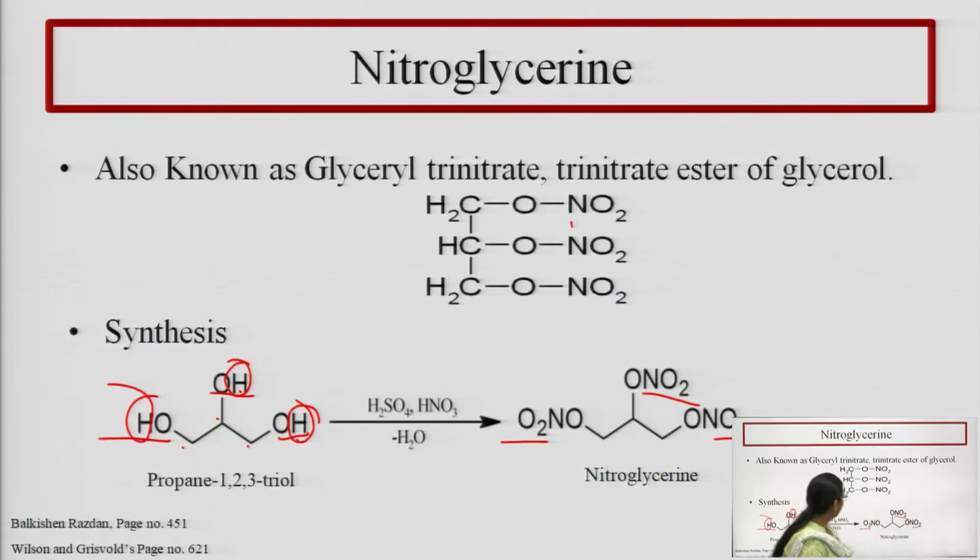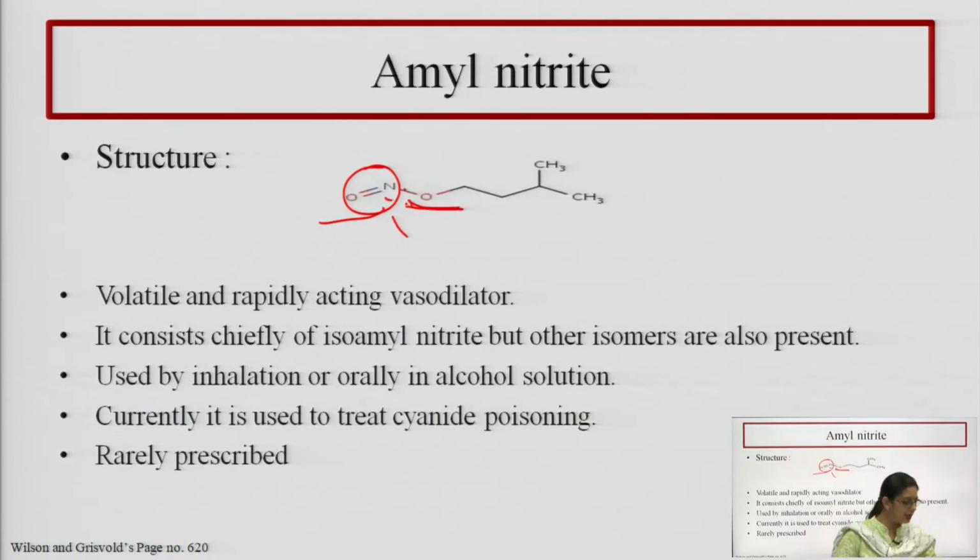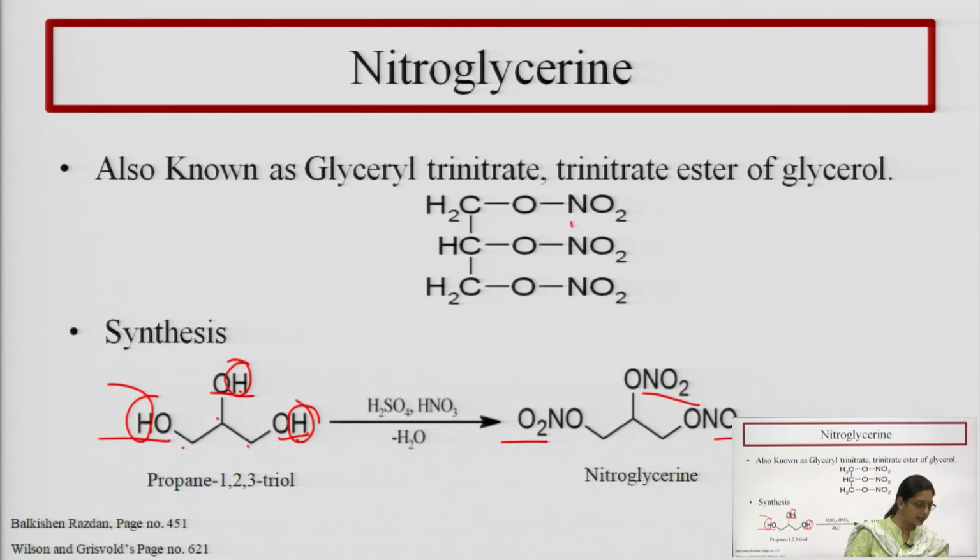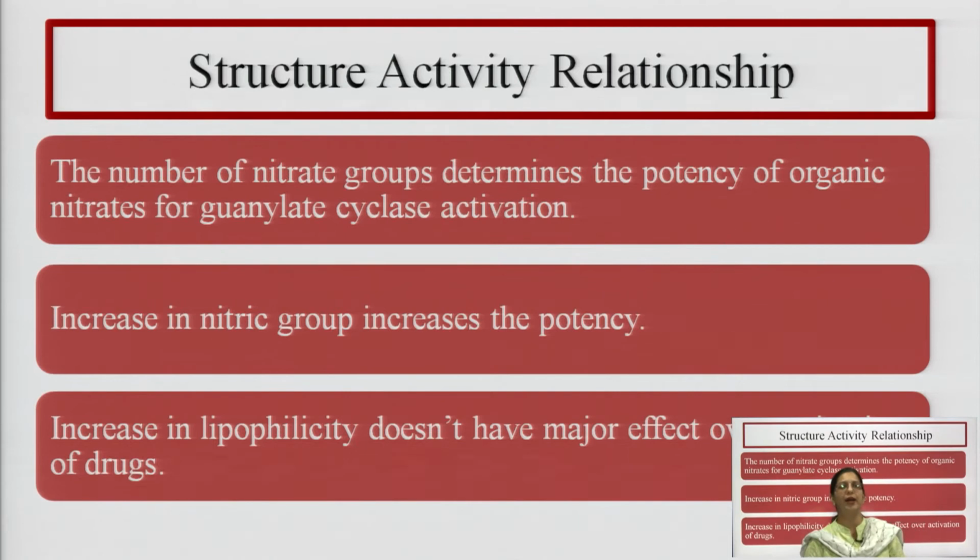Here there are 3 groups. So, जितने नाइट्रो ग्रुप्स हम ऐड करेंगे उतनी हमारी पोटेंसी इंक्रीज होती जाएगी. तो 3 ही हम रिप्लेस कर सकते थे, हमने तीनों रिप्लेस कर दिए, तो we are having the maximum effect. So, the number of nitrate groups determines the potency of organic nitrate for guanylate cyclase activation.